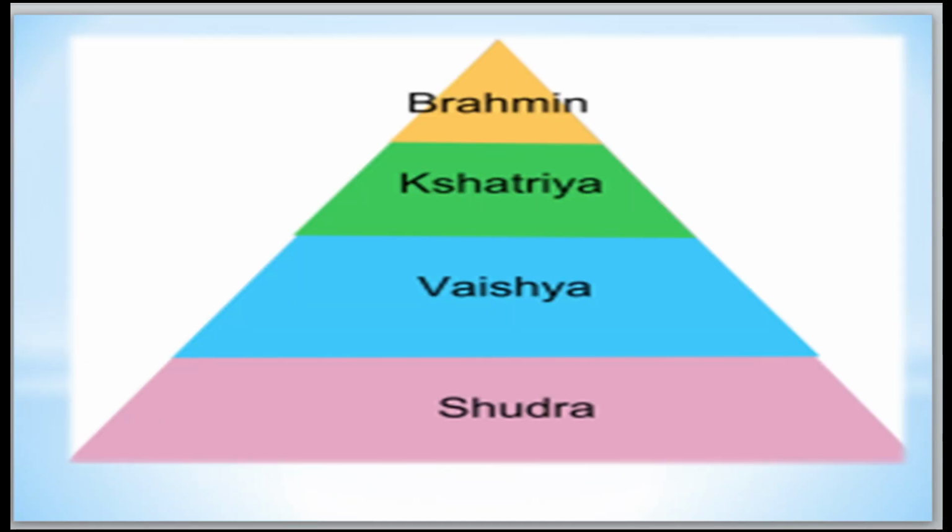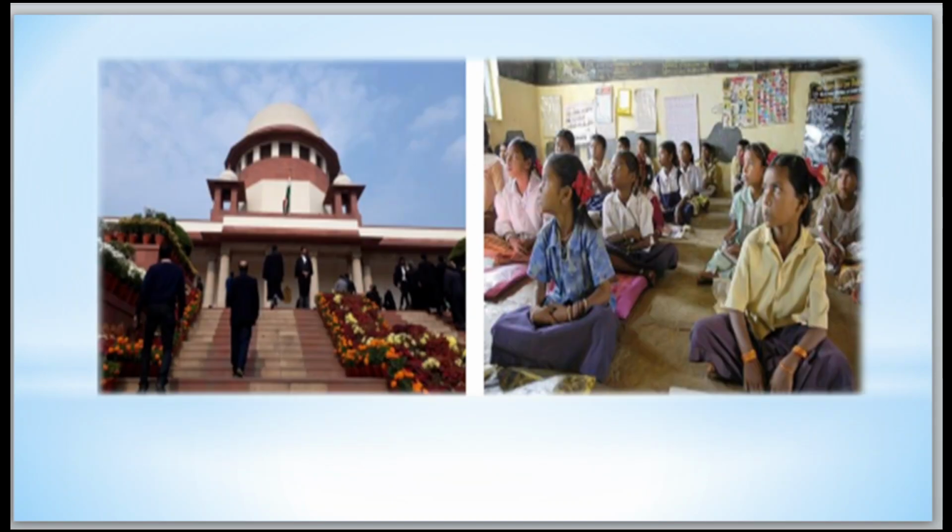Here, on caste, how is it? Before, Brahmana, Kshatriya, Vaishya, Shudras and Ati Shudras were there. Ati Shudra means untouchables. This is how the society was divided on the basis of social stratification, on the basis of the caste system. Okay, now move to education.